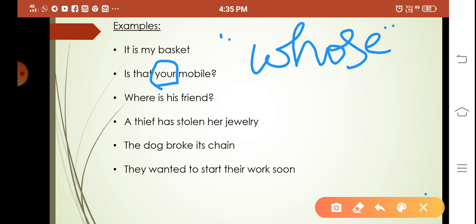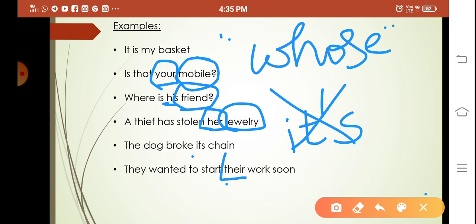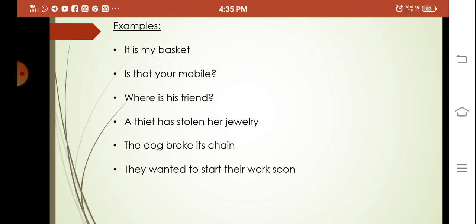Where is his friend? Whose friend? It is his friend. His is the possessive adjective. A thief has stolen her jewelry. Whose jewelry? Her jewelry. Jewelry is a noun here. Friend is a noun here. Mobile is a noun here. The dog broke its chain. Its chain. It is not it's. I have already explained, there is no apostrophe here. When they wanted to start their work soon, their means it is the possessive. Whose work? Their work. It is the possessive adjective.